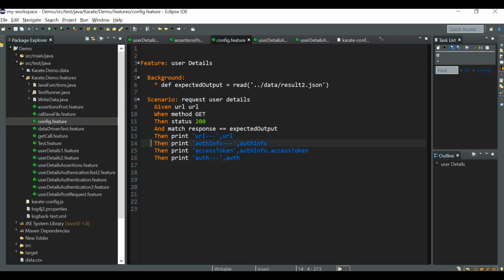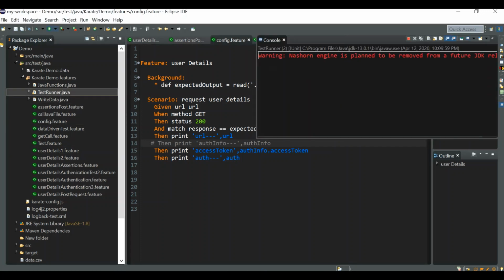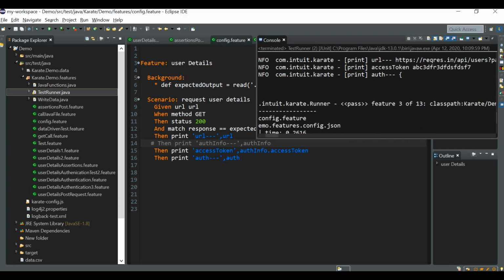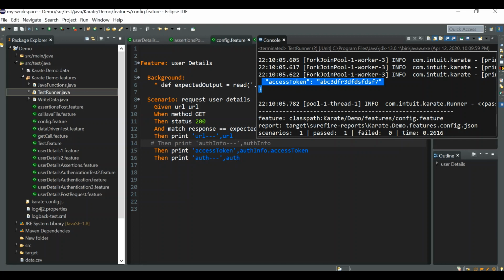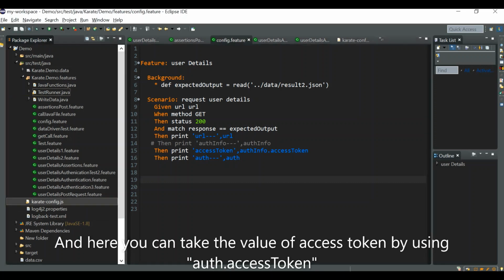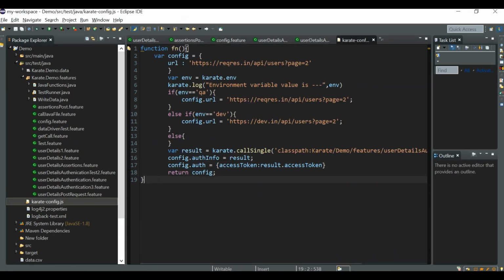Let me comment this for now, and go to the print statements. You can see the auth value access token is this one. In this way also you can set your variables or values from the karate config.js.